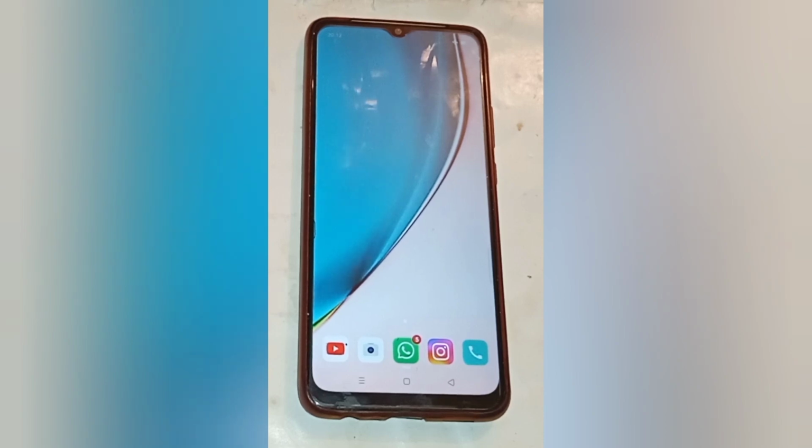So today's video title is how to turn on and off vibrate for incoming calls in a Realme phone. So let us start our video.